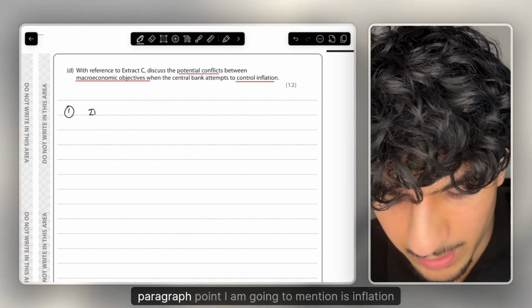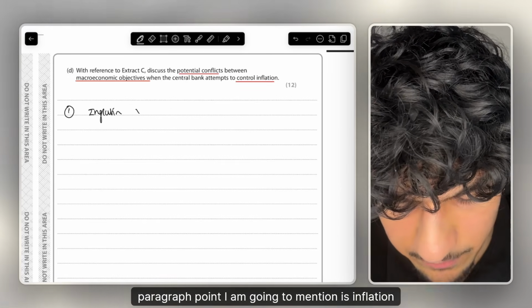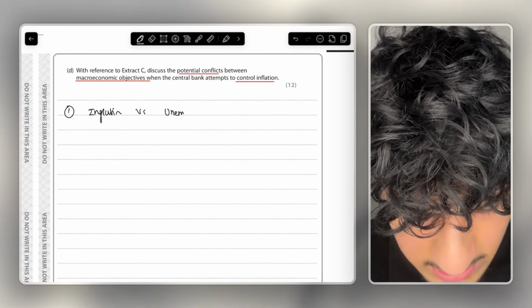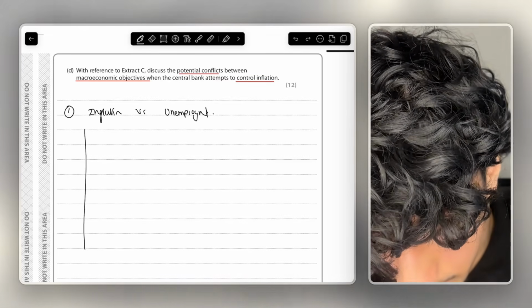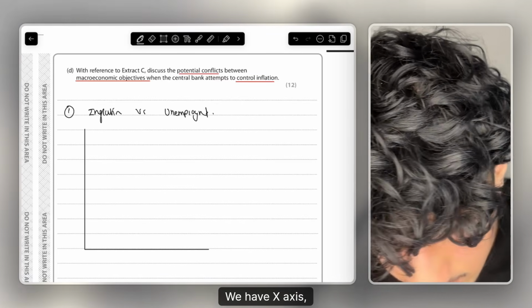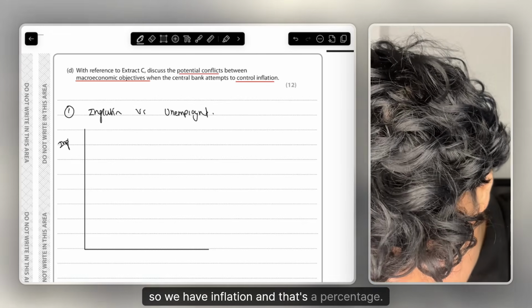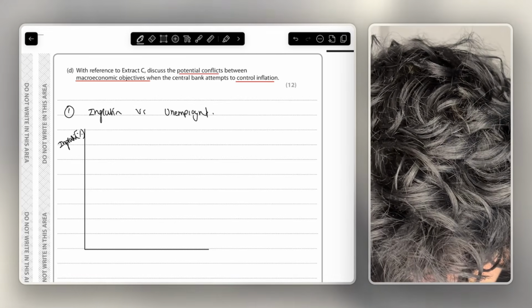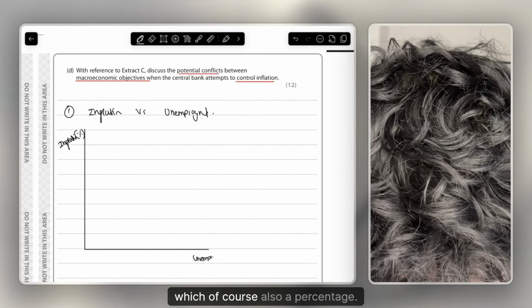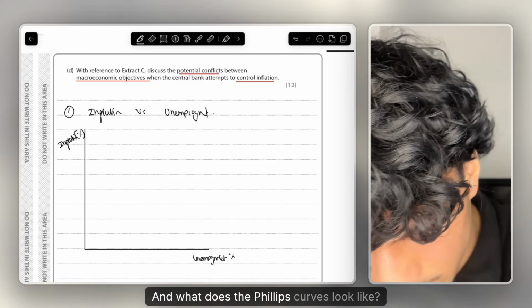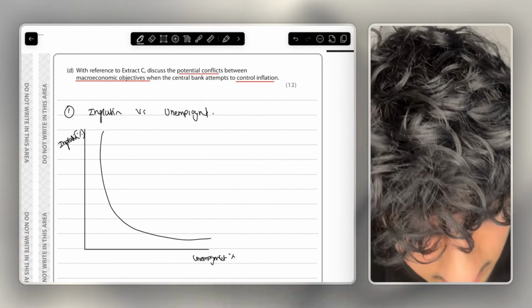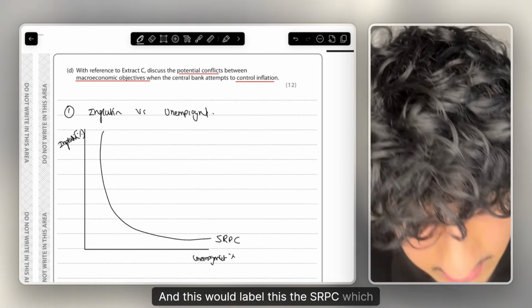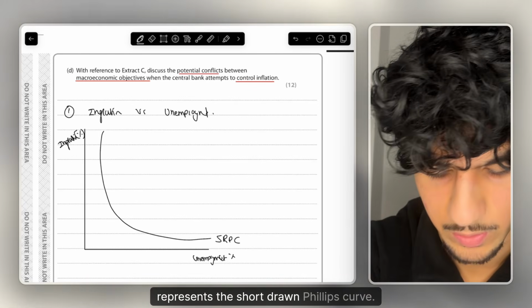The first paragraph point I am going to mention is inflation versus unemployment, which will be featuring the nice diagram of the Phillips curve. We have y-axis, we have x-axis, so we have inflation, and that's a percentage, and then we have unemployment, which of course also a percentage. And now what does the Phillips curve look like? It's just like a nice little curve, almost an L-shaped curve, and we'd label this the SRPC, which represents the short-run Phillips curve.